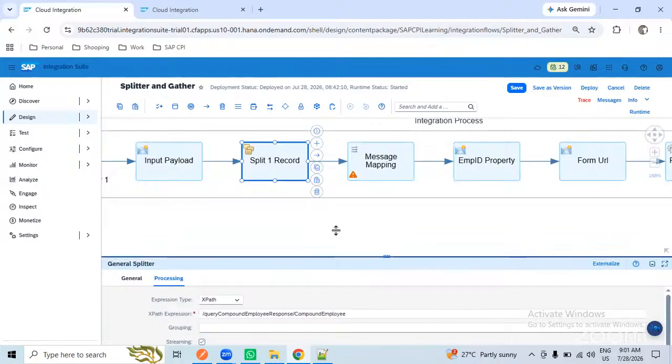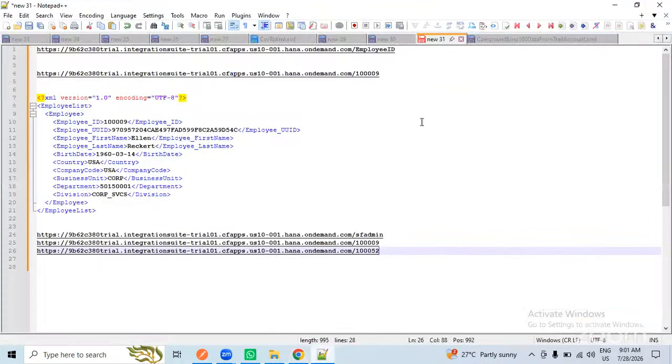Yeah, that makes sense. That makes sense actually. Yeah.